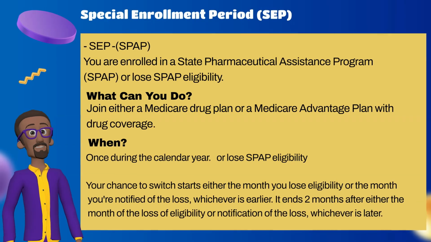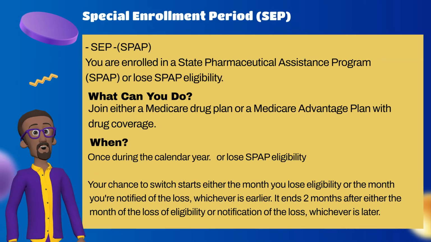SEP. You are enrolled in a state pharmaceutical assistance program, SPAP, or lose SPAP eligibility. What can you do? Join either a Medicare drug plan or a Medicare Advantage plan with drug coverage. When? Once during the calendar year.